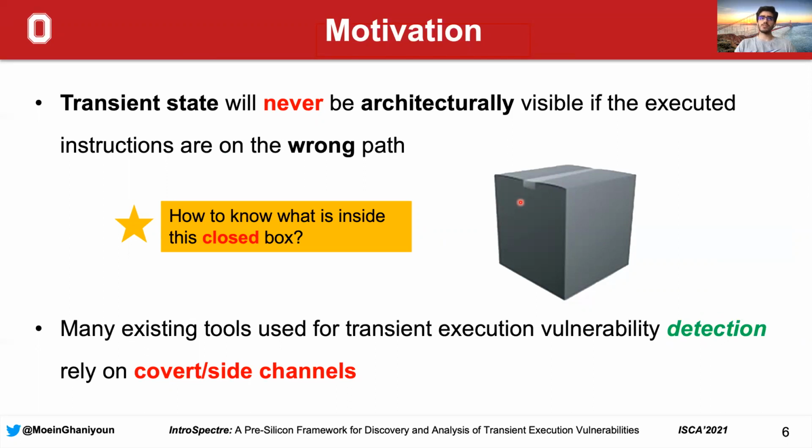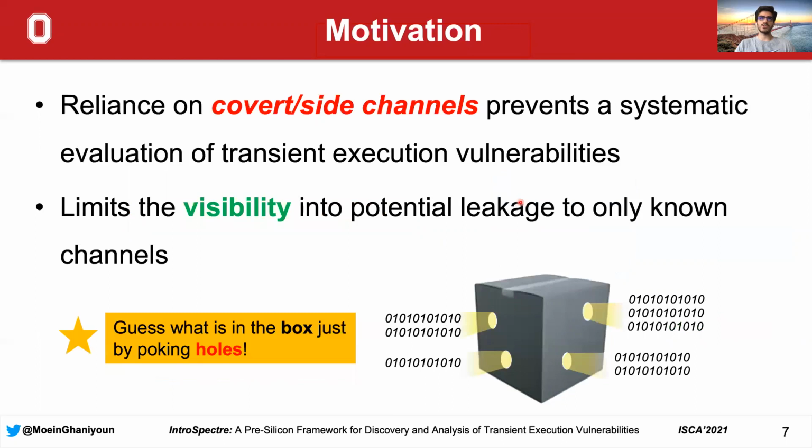So that's why many existing tools used for transient execution vulnerability detection have to rely on covert channels or side channels to find the leakage and also guess the source of the leakage. But relying on these channels prevents a systematic evaluation of transient execution vulnerabilities, as it limits the visibility into potential leakage to only known channels. It is very similar to guessing what's inside this box by just poking some holes on its surface and being content with the limited information that we get from these tiny holes.